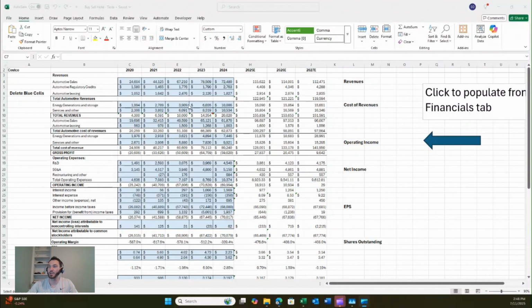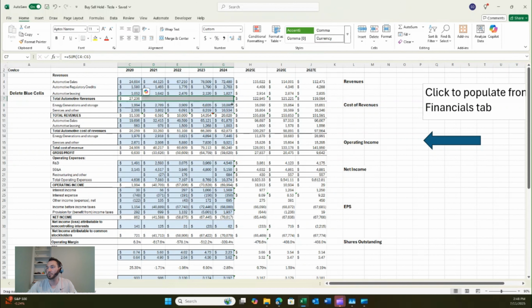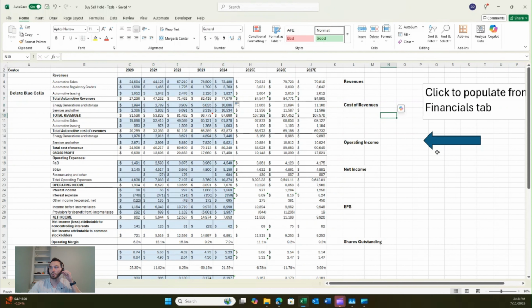How great are those automations in Excel, by the way? Super fun. Looks like we forgot to do the sum, so we'll just really quickly grab those, and that will populate all the way down. Sweet. So just a few things to point out. I feel like Tesla over the past couple of years has pretty steadily increased their revenue. You can see 31, 53, 81, 96, 97. So overall, pretty steady in that increase.